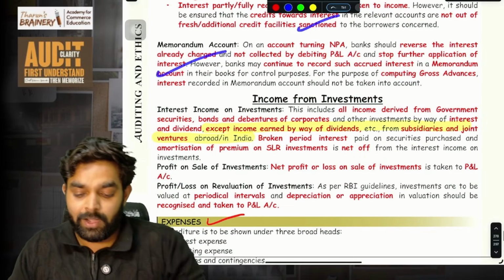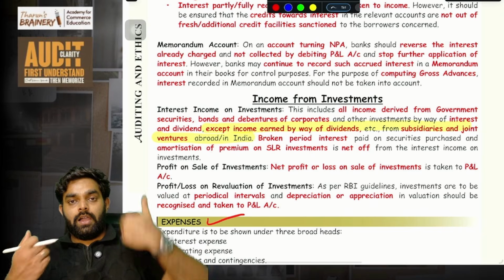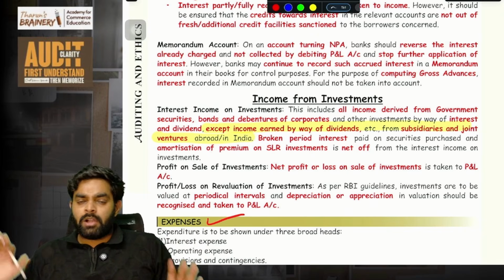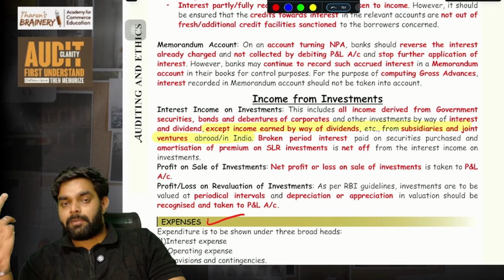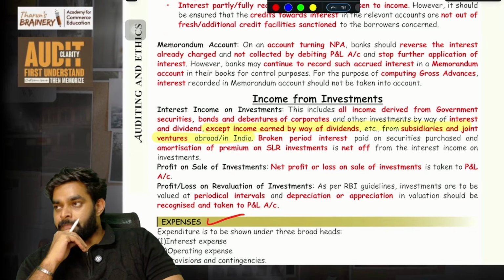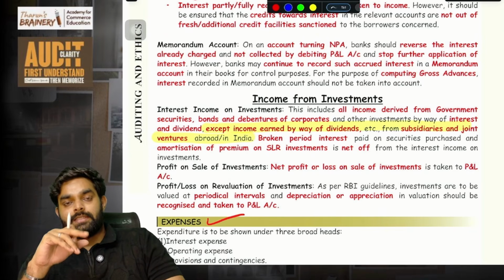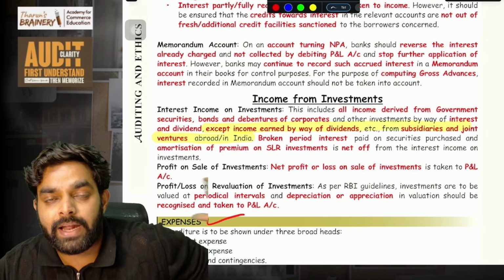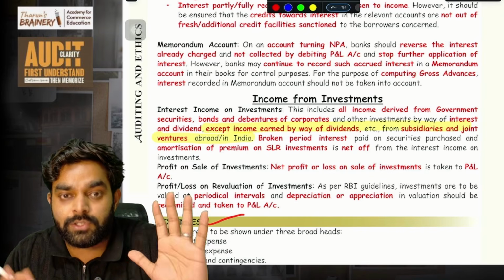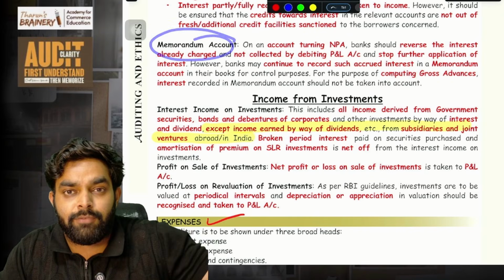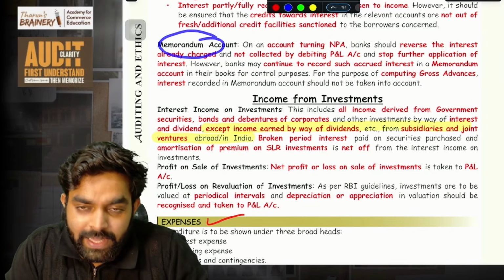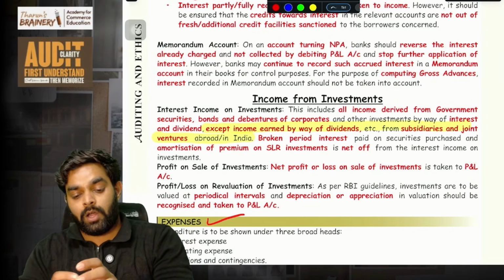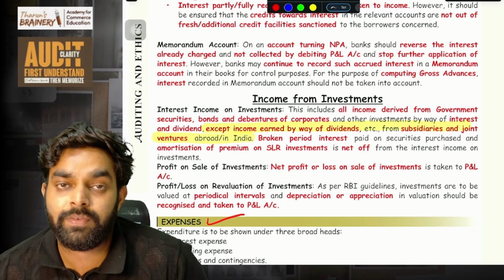Then there is a memorandum account. Memorandum account means if I'm the bank, one borrower is there, he became an NPA last 6 months back. So for the last 6 months income I'm not recording anything because I have not received any money. But that 6 months interest, I should record it in a separate account. Normally it should not come in the books of accounts, but we will create a separate account just for calculation purposes. In that separate book we will record whatever interest is accrued but not received for those 6 months.